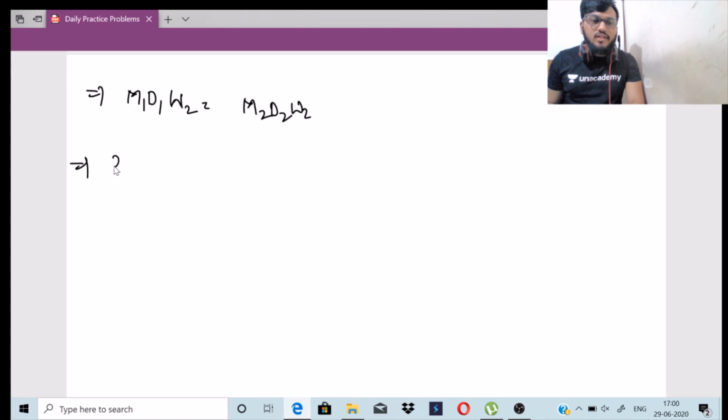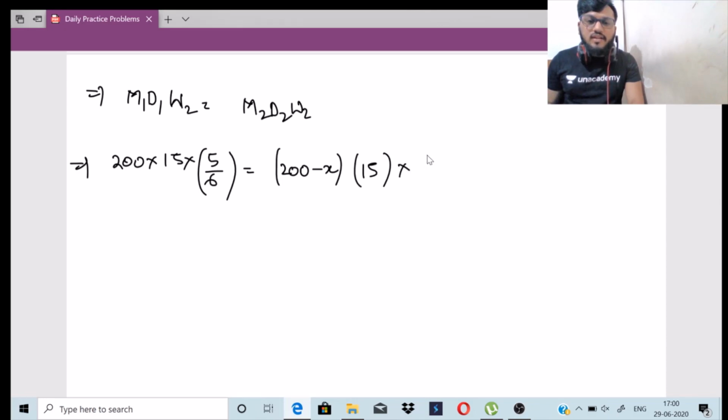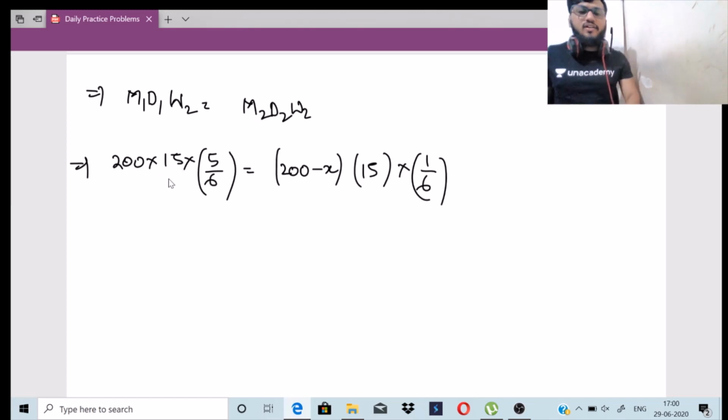What is M1? M1 is 200, right? The number of days is 15, into W2, which is 5 by 6, right? What is M2? M2 is 200 minus X. D2 is 15 days itself. W1 is 1 by 6, right? 200 into 15 is nothing but 3000. 3000 into 5 divided by 6, you will get the answer as 2500. You can calculate this, okay? 200 into 15 is 3000, right? 15 twos are 3000. 3000 into 5 is 15,000. 15,000 by 6 is 2500.